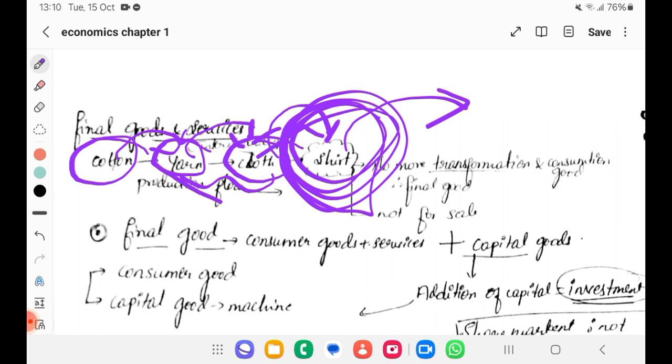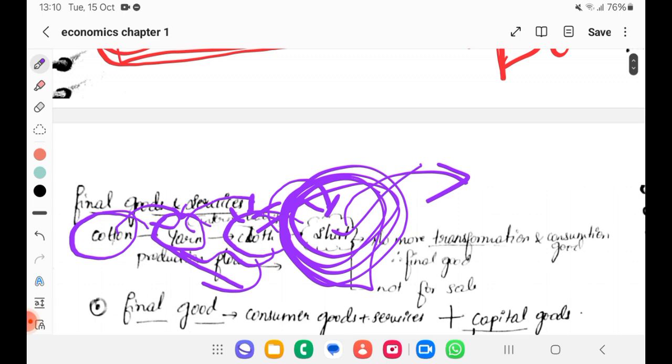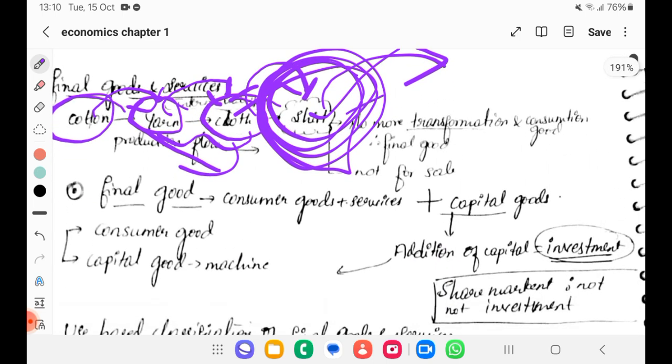Yarn is an intermediate good. I won't calculate yarn, but I will calculate the shirt as a final good. So there should be no more transformation. That is said to be a final good. And it should not be for sale also. It should not be transformed further, or it should not be for sale.